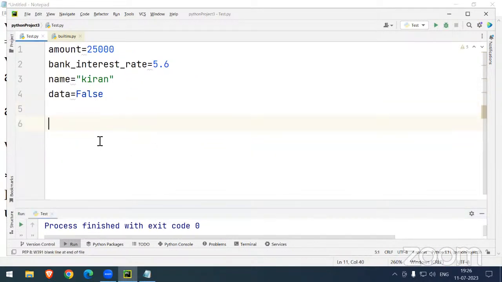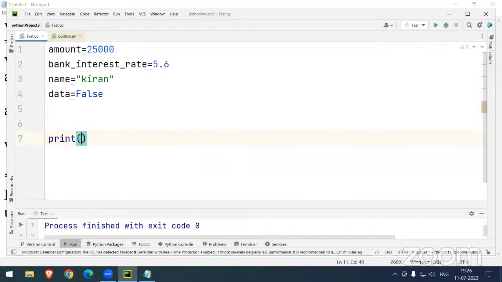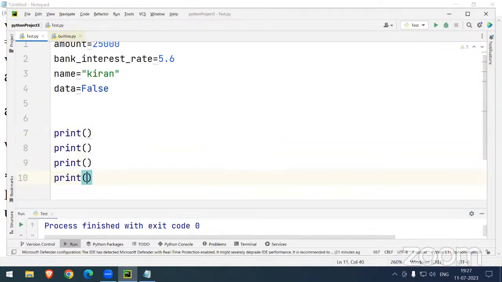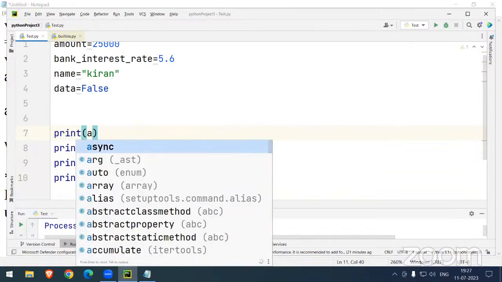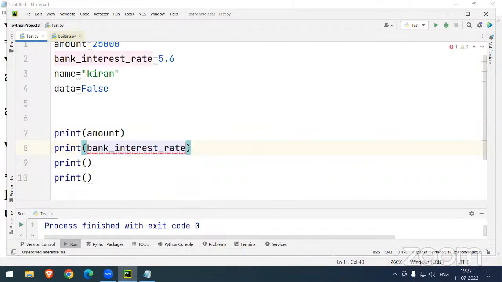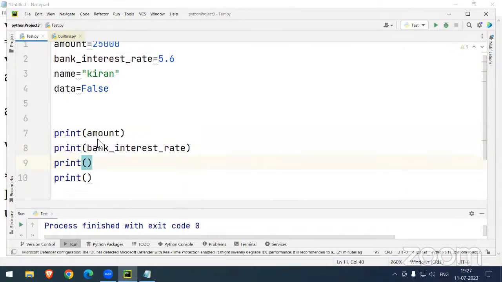I can show you. Sir, how am I writing, sir? I am writing a print statement. How many times is a print statement required? 4 times a print statement is required. The very first time amount, after that bank interest rate, after that name, after that data. That's it.